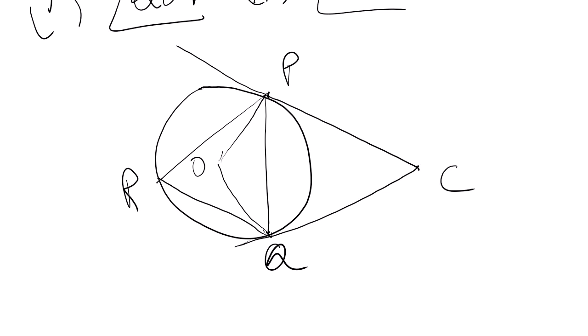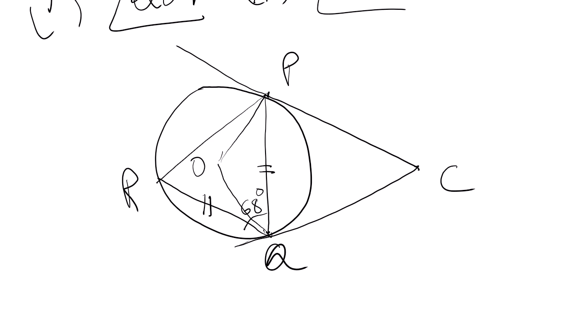Okay, and PQ is equal to QR. This is given. Angle RQP is 68 degrees. That is given. PC and CQ are tangents.